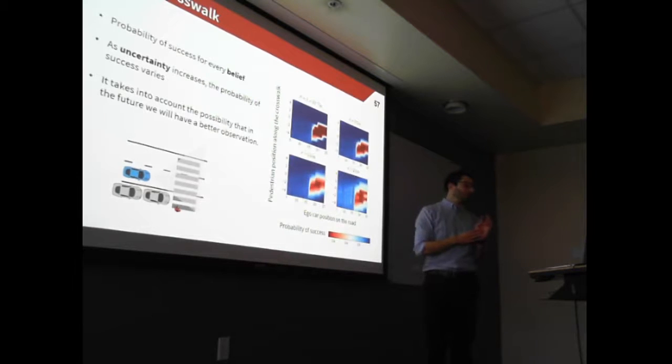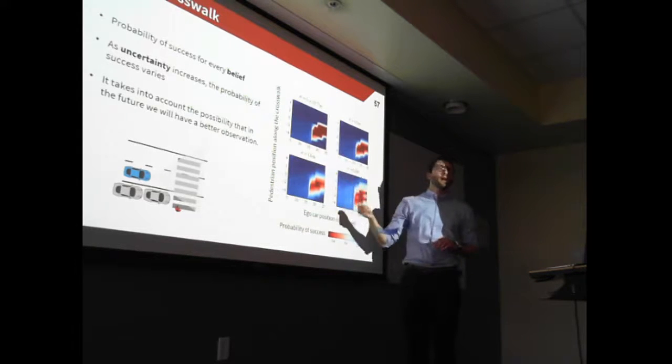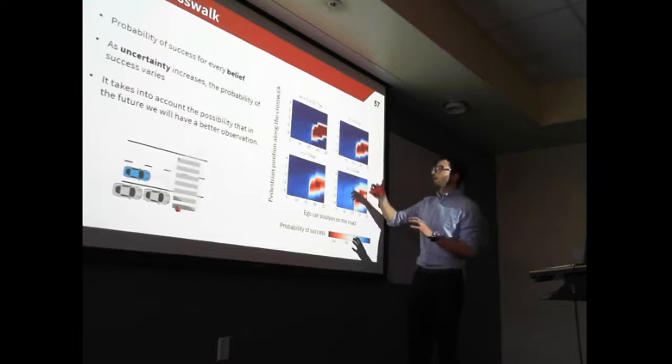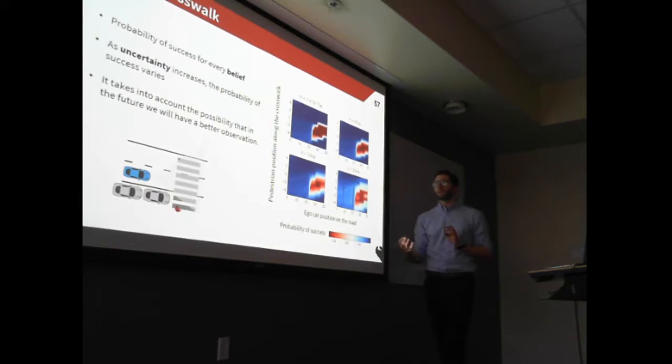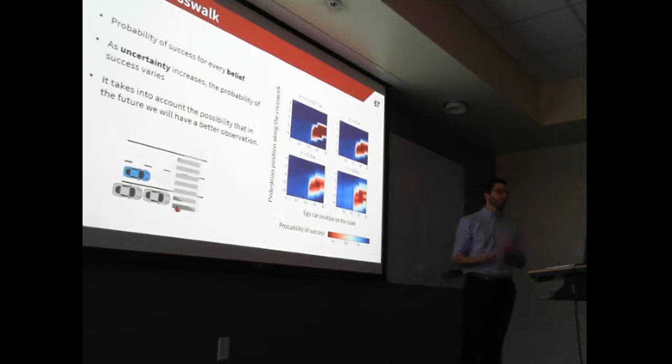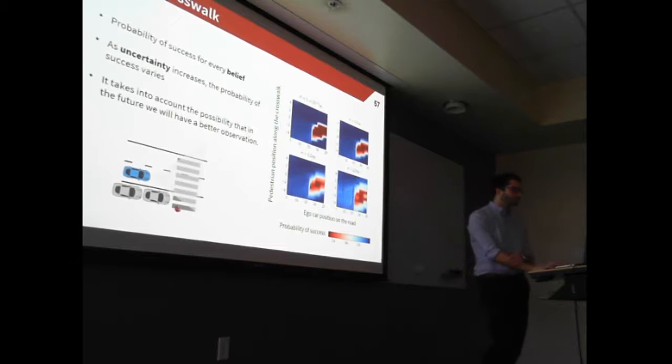What the model checking tool allows us to do, since we're able to solve a partially observable problem, is vary the uncertainty that we have on the pedestrian location and analyze how our probability of success varies as well. That can be a very useful tool to decide whether or not to deploy an algorithm.